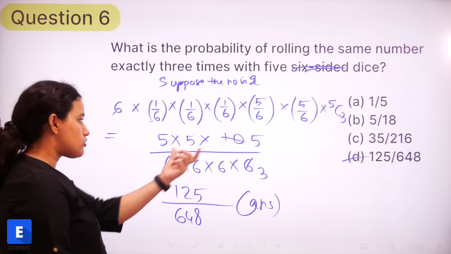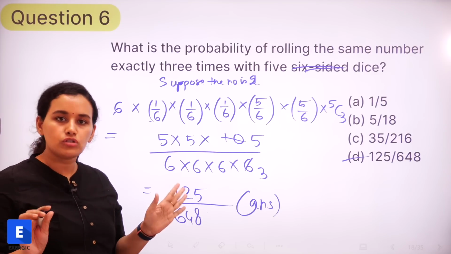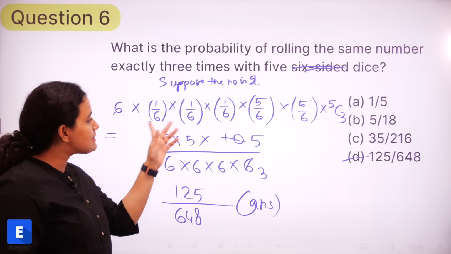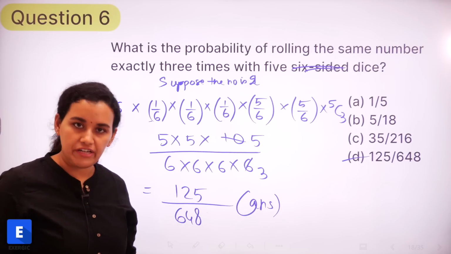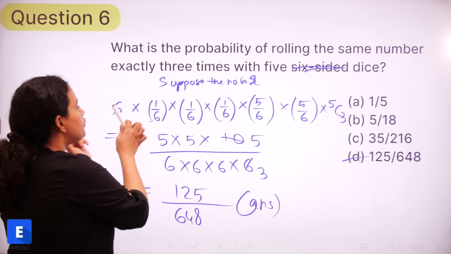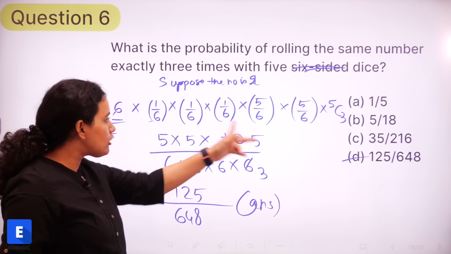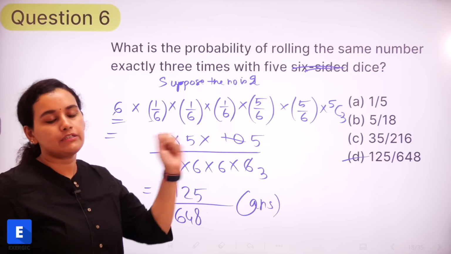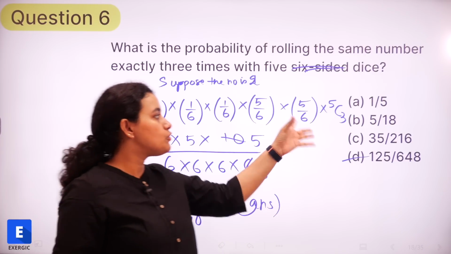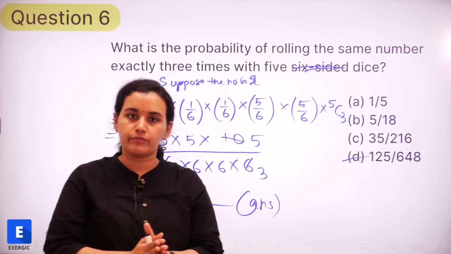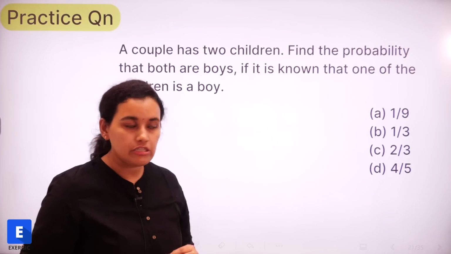First of all, the probability of getting any particular number when a dice is thrown is 1 by 6. So we're getting that same number for 3 times. The other 2 times you can get any other number, so 5 by 6. This holds true for all the 6 numbers that are there, so we're multiplying with 6, and any 3 throws out of 5 can give us the same number. So it is going to be simply 5C3. Clear?